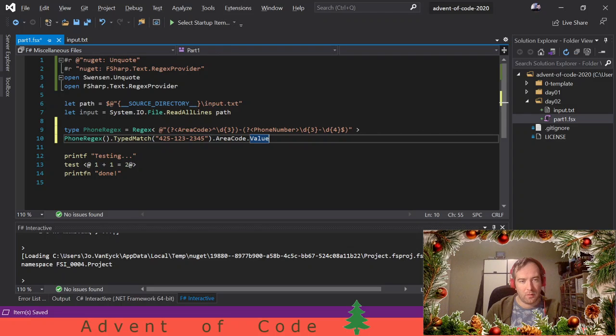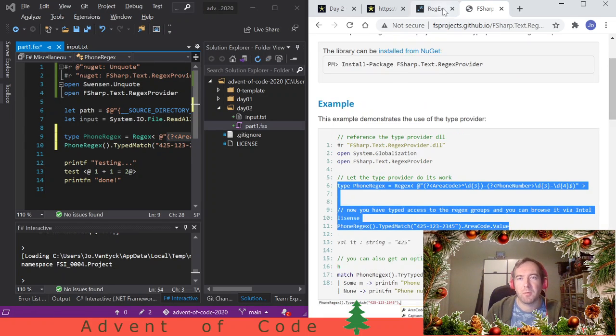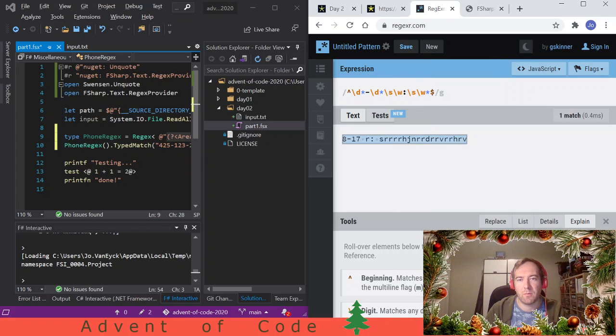Okay, cool. So why am I making this segue to this library? Because of this. If I give my matching groups a name, like area code and phone number, I can work in a typed way in the rest of my code. So what's the syntax again? You have this question mark and then these tubes and then the name of the group, and you surround the name and the matching pattern in brackets. Okay, let's pull these side to side because I'm not going to be able to remember this. Come on, yeah, there we go.